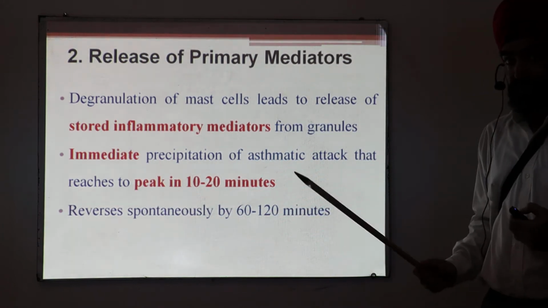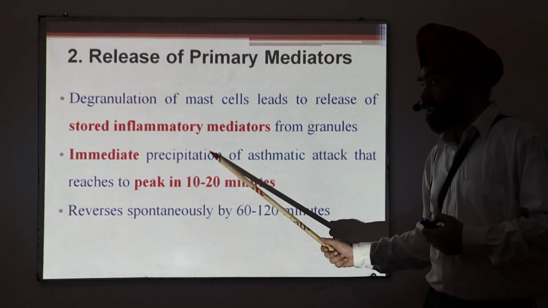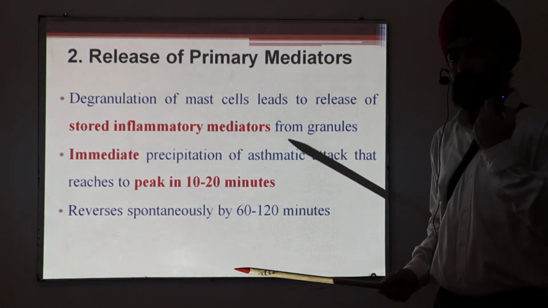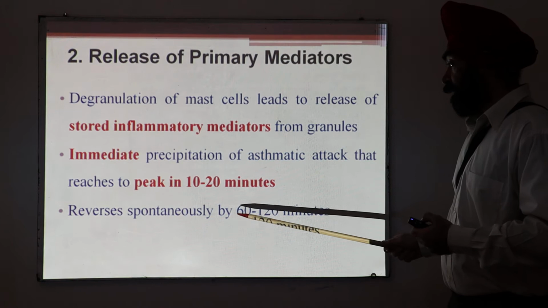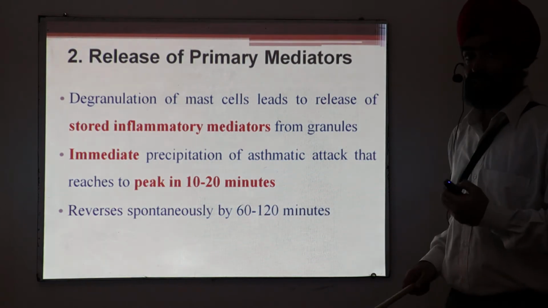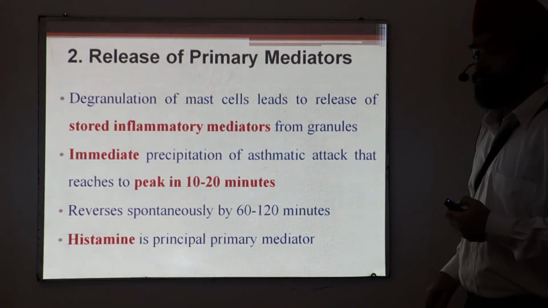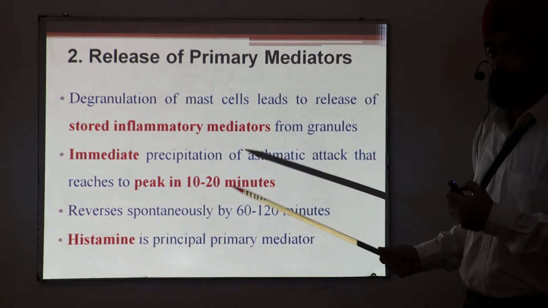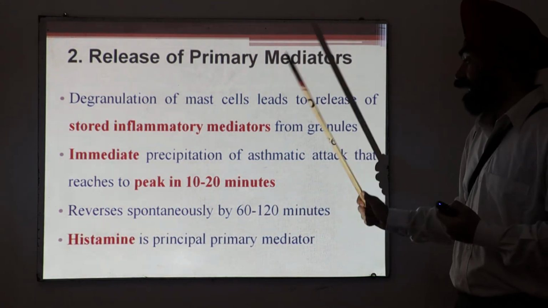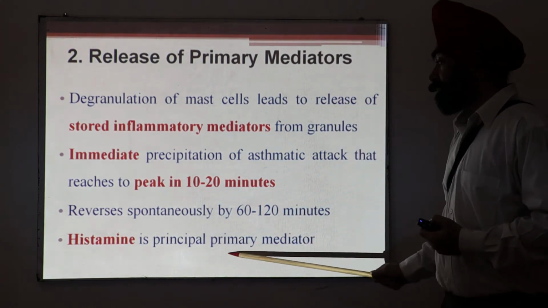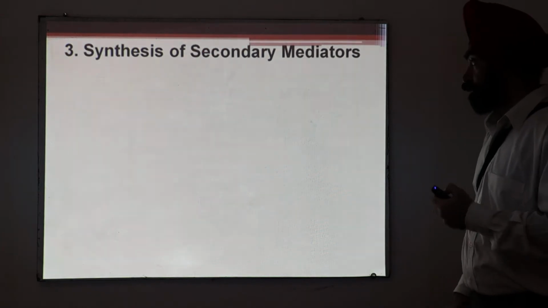A very important thing is that this response is not permanent. Asthma will appear, but most of the time it will disappear after 60 to 120 minutes, because all these mediators are also washed away. The most important primary mediator is histamine.